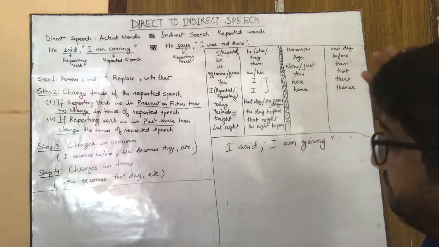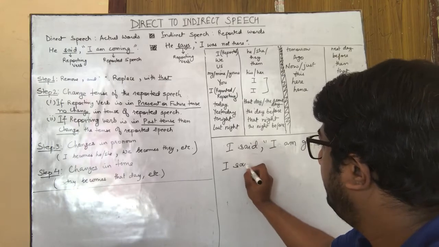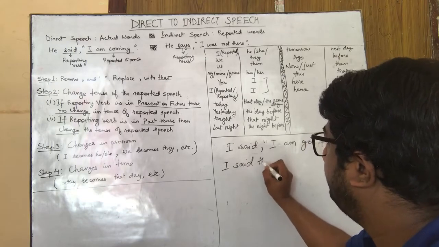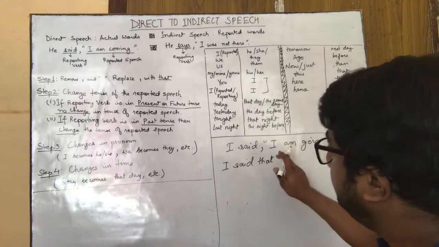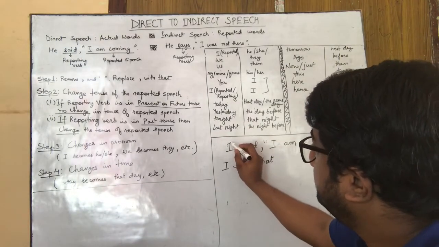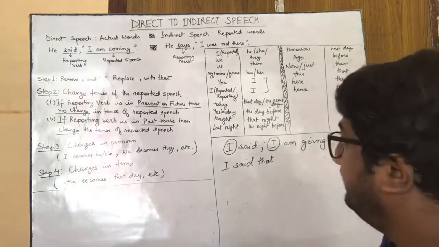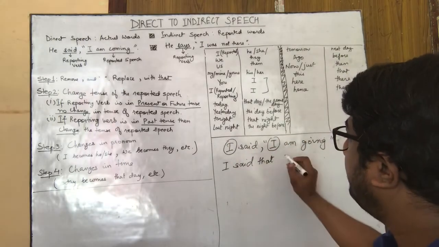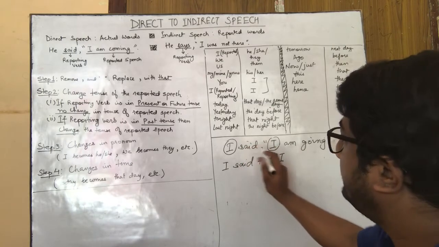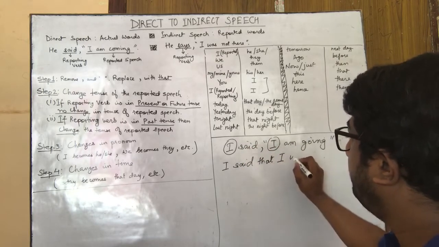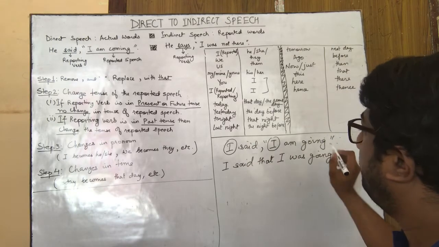So again, what will you do? I said, in place of the comma you will add that, you will remove the inverted commas and quotes. And in this case, because the person reporting and the person reporting about are the same, I said that I, because the reporting verb is in the past tense, am will become was going. I said that I was going.